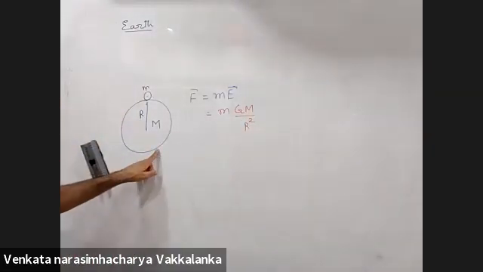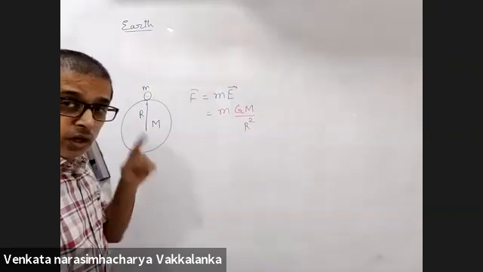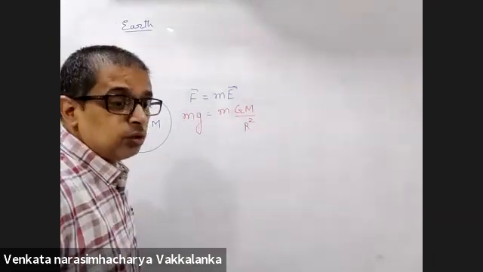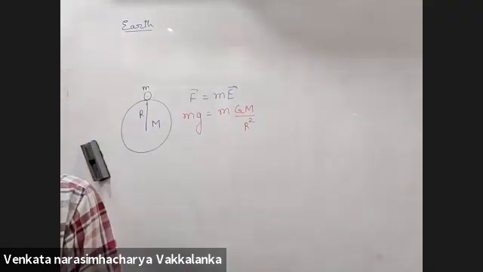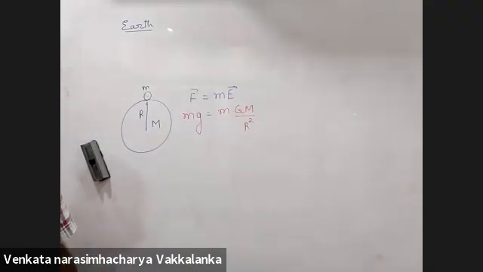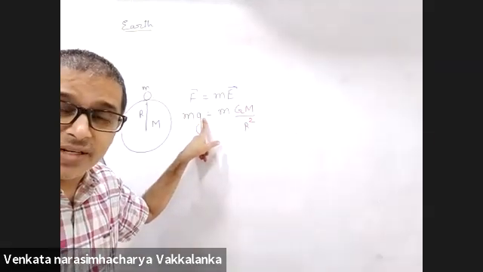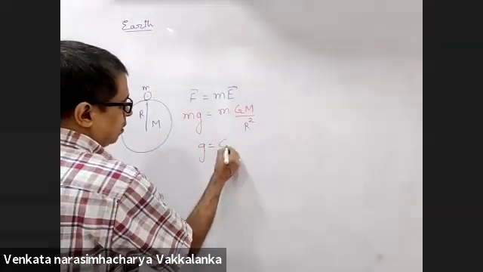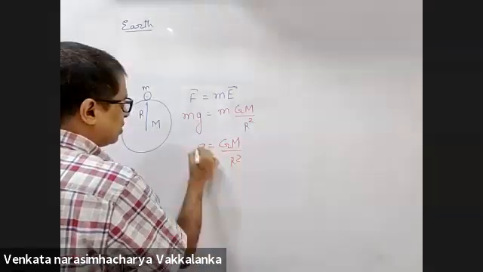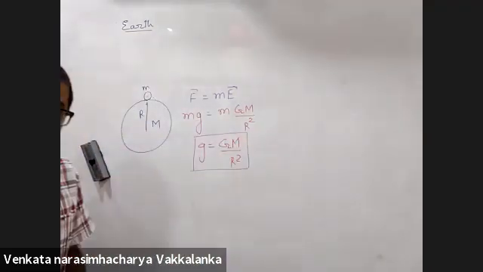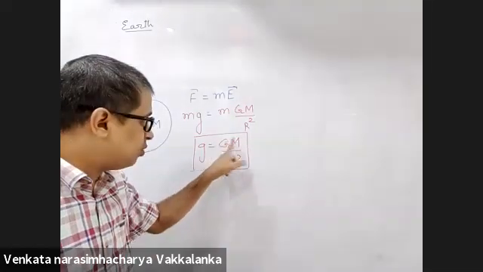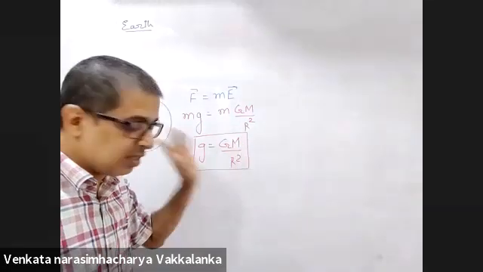You just now dealt with that. Field on the surface of a solid sphere. Earth you are assuming to be a solid sphere. So the force on the body you will write as m into g. Only on Earth, the acceleration is defined as acceleration due to gravity. Yes or no? Yes, sir. So small g is GM by r square, something which we will use extensively hereafter. Small g is GM by r square. G is the universal constant, capital M is the mass of Earth, r square.